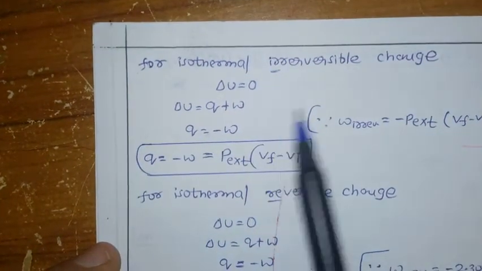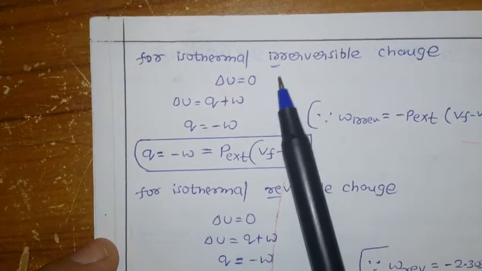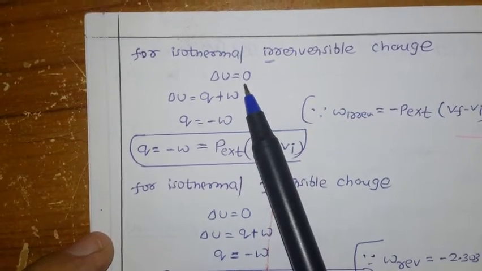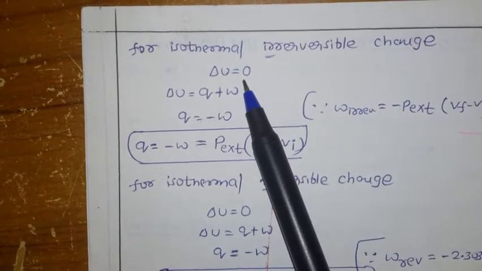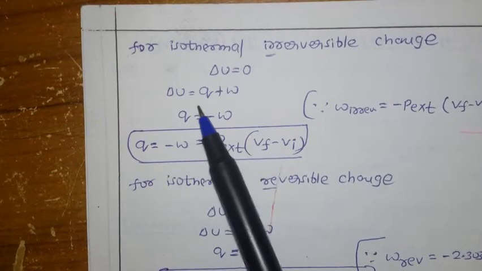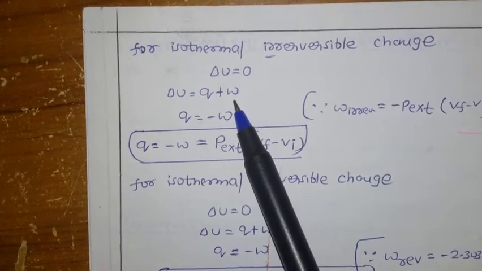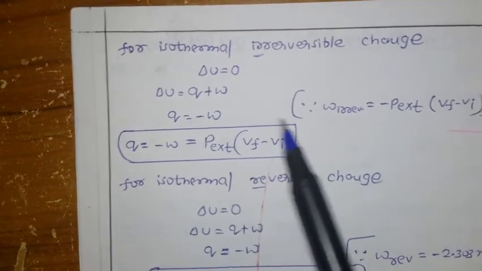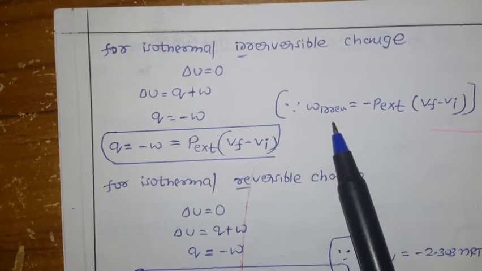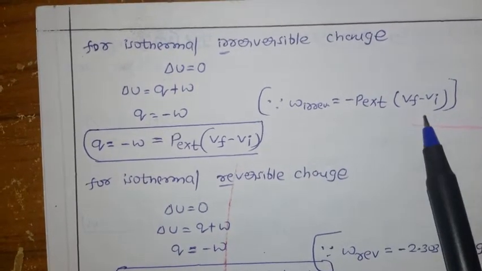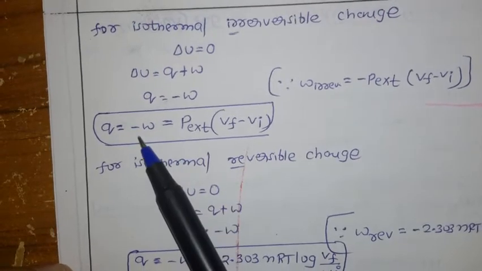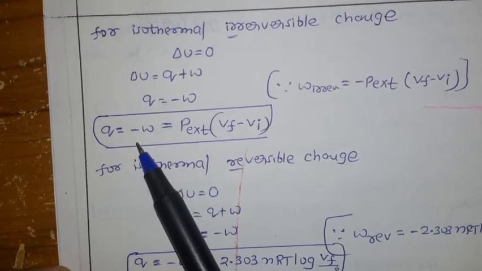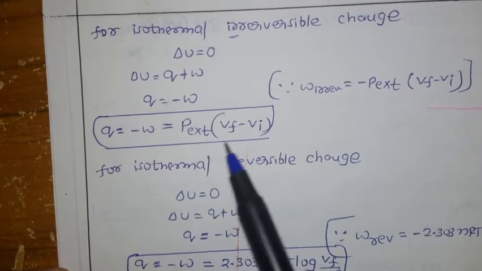Next, the isothermal process, isothermal irreversible changes. Already we discussed that for an isothermal process the internal energy change delta U equal to 0. You have to remember all these things. So delta U equal to 0. Now if you substitute in the equation delta U equal to Q plus W, the mathematical expression for the first law of thermodynamics, then Q equal to minus W. Already for irreversible compression, the formula for W is minus P external into delta V. Now if you substitute here, already we have a minus, and here one more minus is there. Minus into minus becomes plus. So Q equals plus P external into delta V.